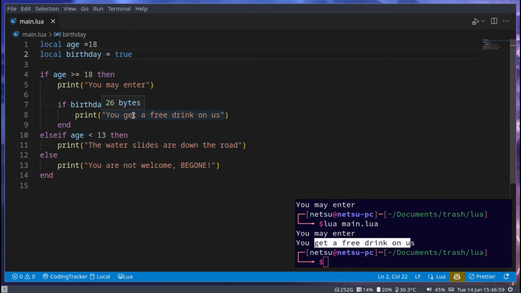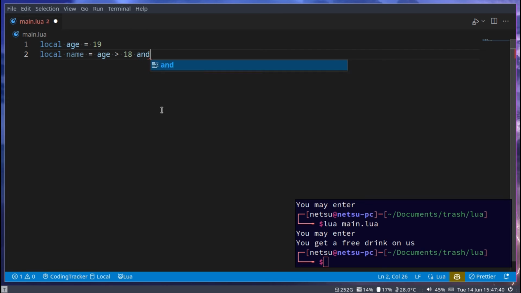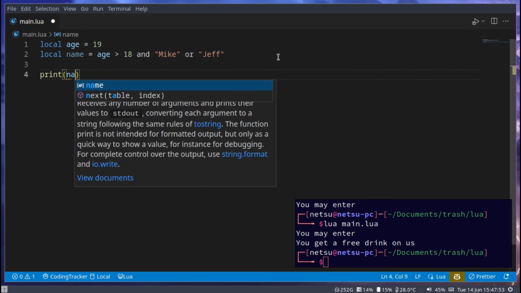And there's a ton of things you can do more with if statements, but most of these you can just get by trial and error and by practicing what we've just learned. And last but not least, we can also do something like this. Local name, and let's say if local age here is more than 18. So if age is more than 18, and Mike or Jeff. So if the age is more than 18, then their name will be Mike. Otherwise Jeff.